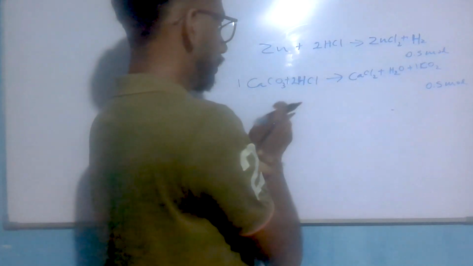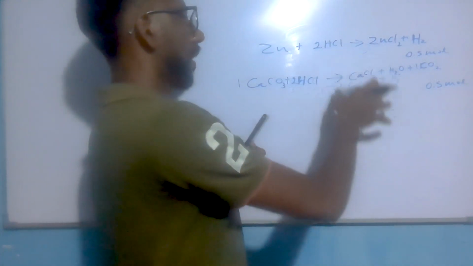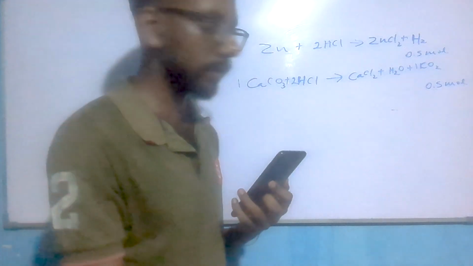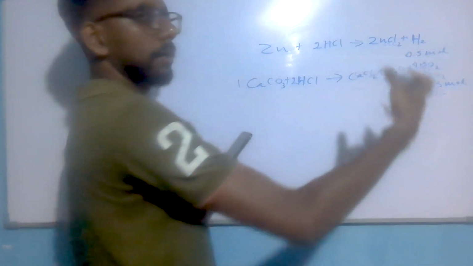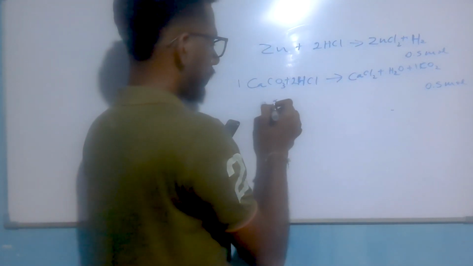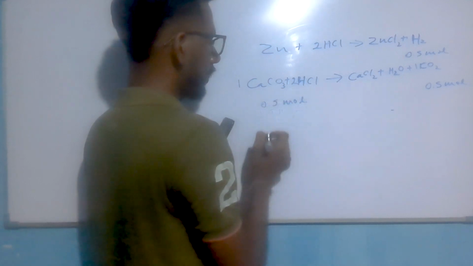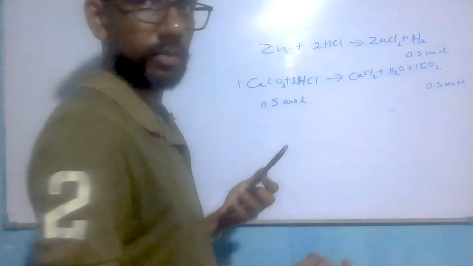The ratio of calcium carbonate to carbon dioxide after balancing this equation is 1 to 1. So if we have 0.5 mol of carbon dioxide gas, we have 0.5 moles of calcium carbonate also.